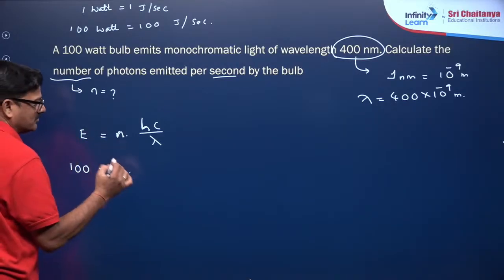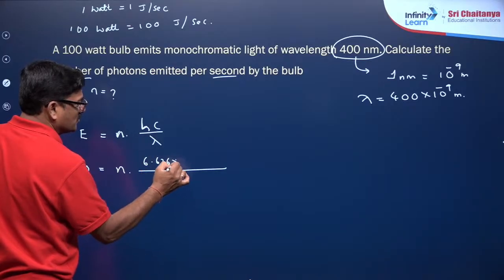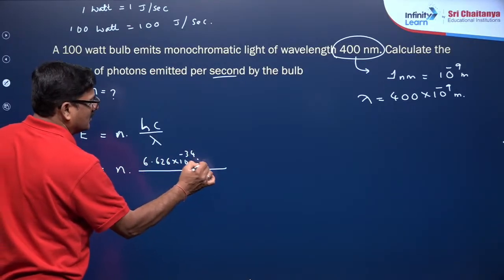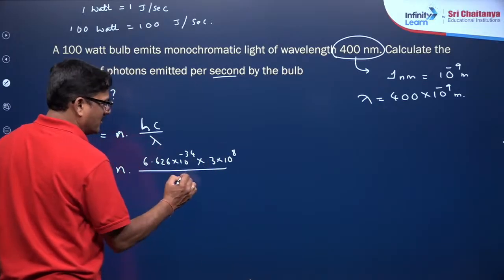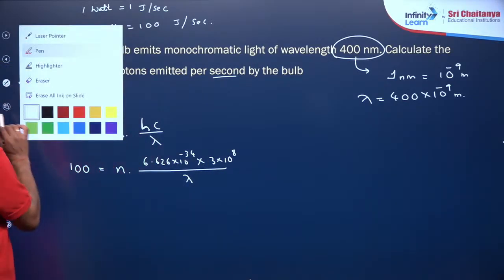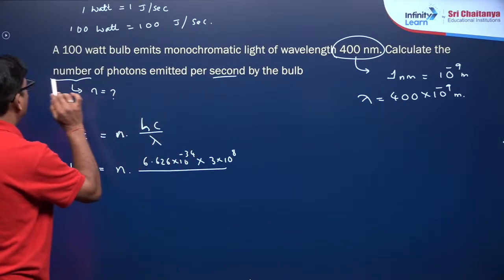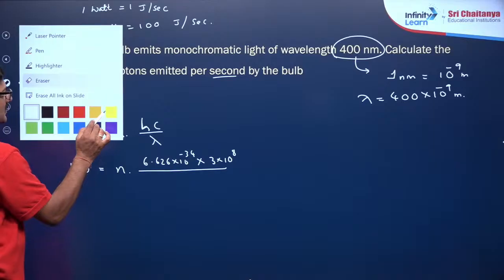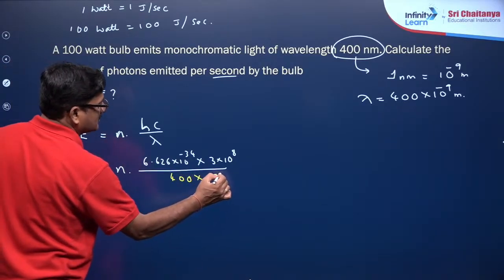n you have to calculate, hc by lambda: 6.626 into 10 power minus 34 into 3 into 10 raised 8 upon lambda. So I just want to give you the lambda value here, that is going to be 400 into 10 power minus 9.